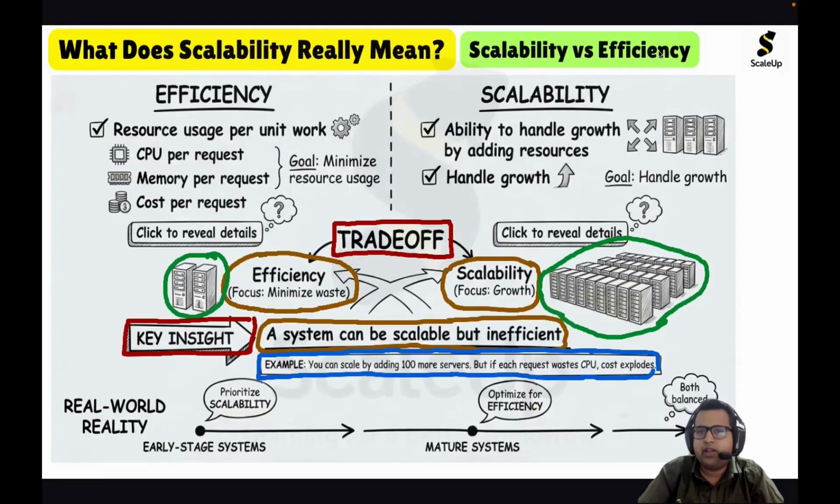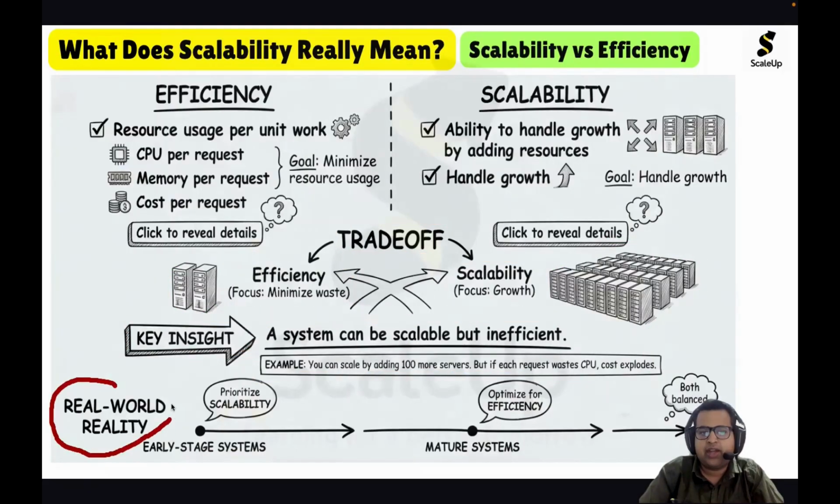Now we will look at the real-world reality. When you are designing a system, what should you prefer, scalability or efficiency? Scalability means handling growth and increased load, and efficiency means minimizing the resource usage. It is an important question, because we already saw there is a trade-off. Both cannot coexist. You cannot have a scalable system which is also very efficient. So what should we choose?